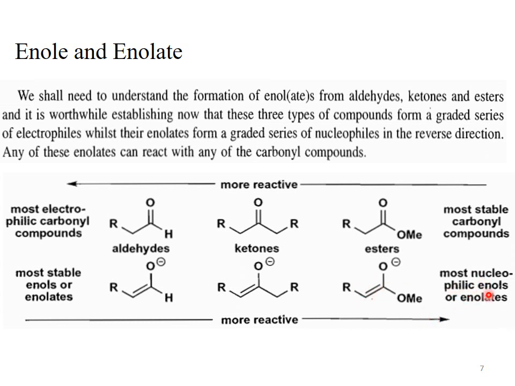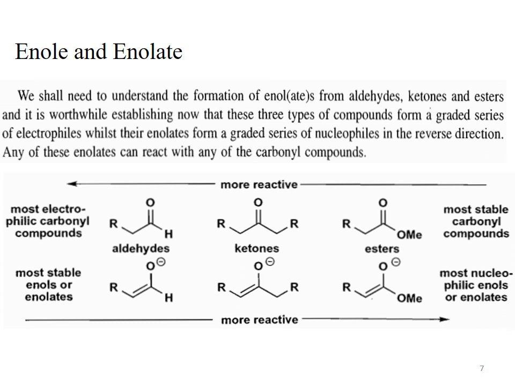The enolates of the carbonyl compounds are also arranged in increasing order of their nucleophilicity. See here, if we move from left to right, then the nucleophilicity of the enolate of the carbonyl compound is increasing. So the enolate of the ester is the most nucleophilic enolate, and the enolate of the aldehyde is the most stable enolate and the less reactive nucleophile.